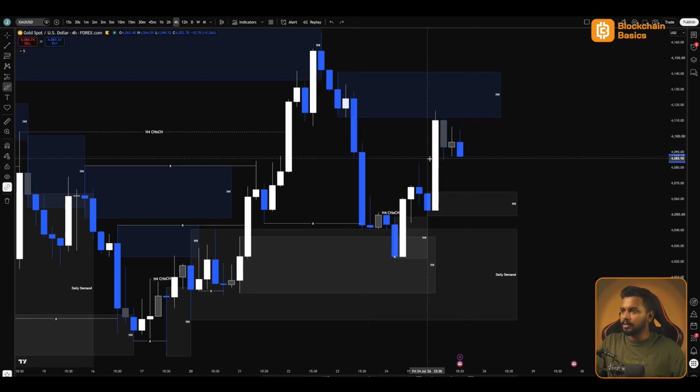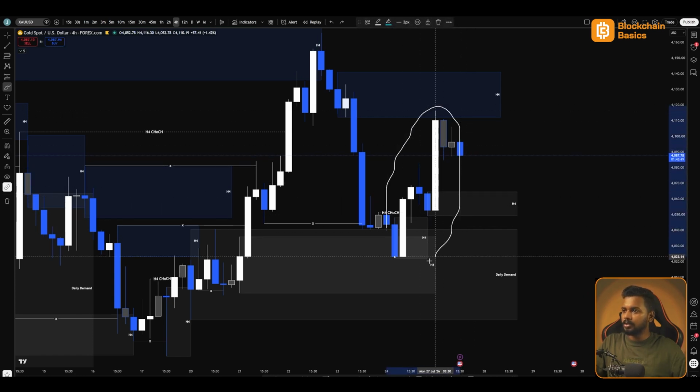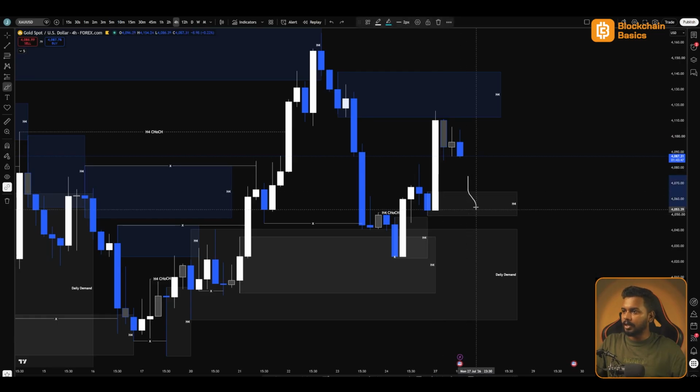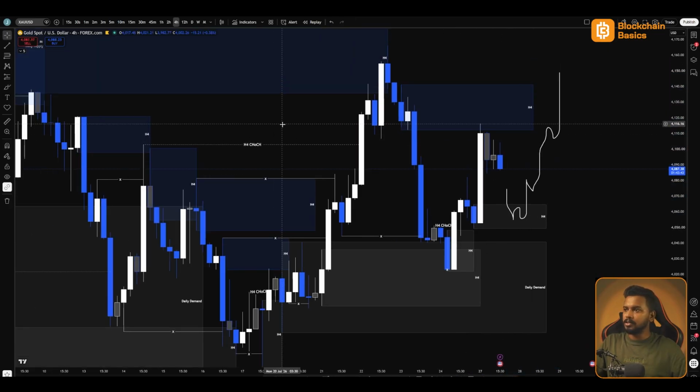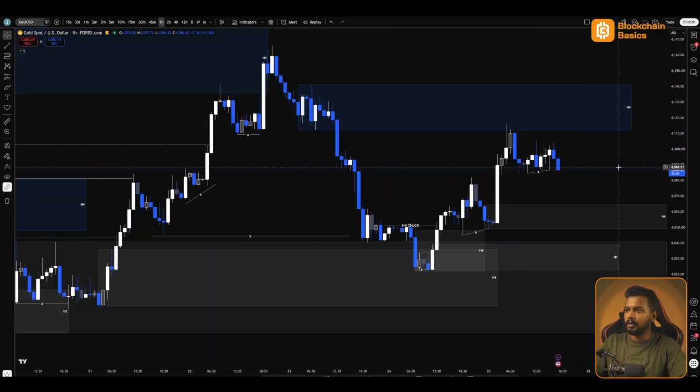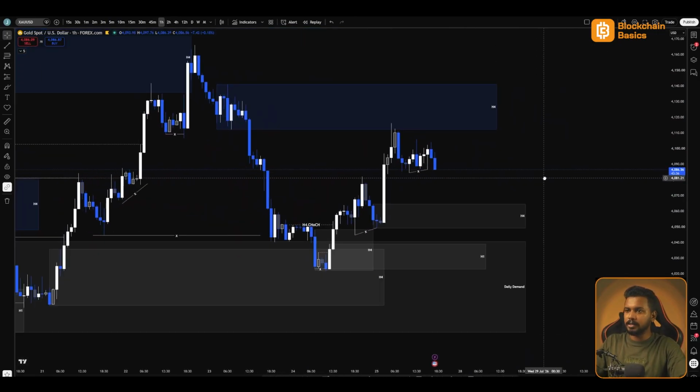So I expect these gaps to be filled, price to come down into this H4 demand, and if this bullish momentum is going to continue, I expect this demand to hold and push price to the upside. So this is what I'm seeing with respect to the H4. Let's see on the H1. So on the H1, we're looking at the recent price action.